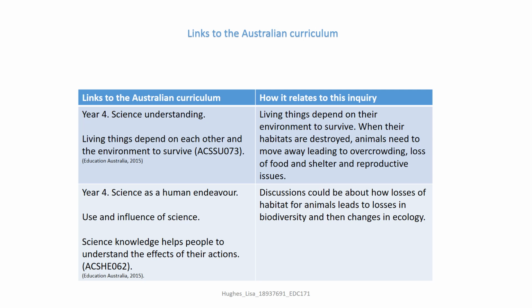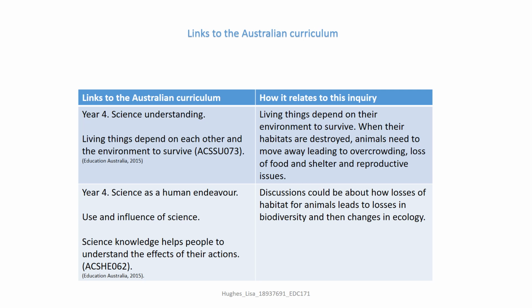And the links to the Australian curriculum, this inquiry would be greatly suited to grade 4 in primary school, and the links are the science understanding, living things depend on each other and the environment to survive. And it relates to this inquiry in that living things do depend on their environment to survive. When their habitats are destroyed, animals need to move away, leading to overcrowded, loss of food and shelter, and reproductive issues.